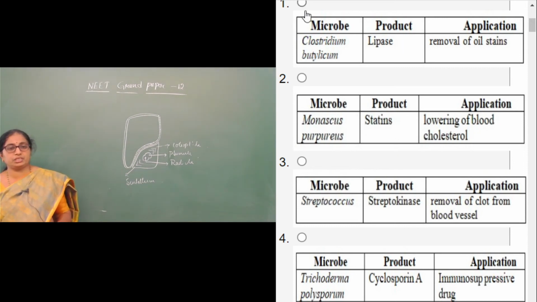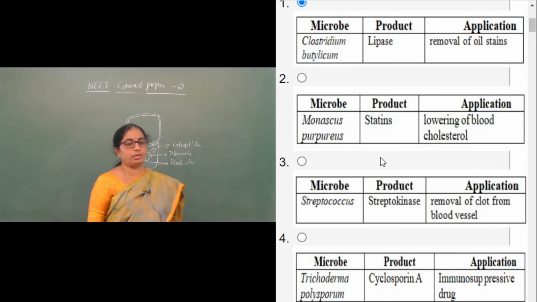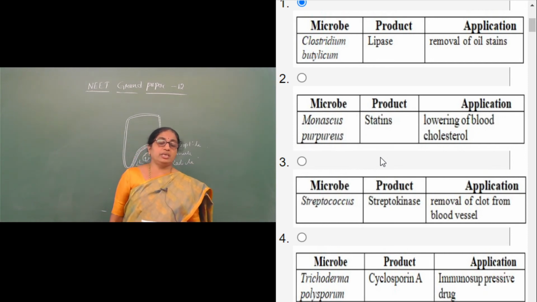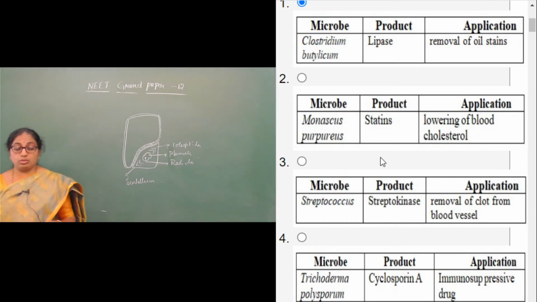Therefore, this itself is the wrong option. Just check whether the second, third, and fourth are absolutely right. The second is Monascus purpureus. The product extracted from it is statins, which function as blood cholesterol lowering agents, absolutely right.